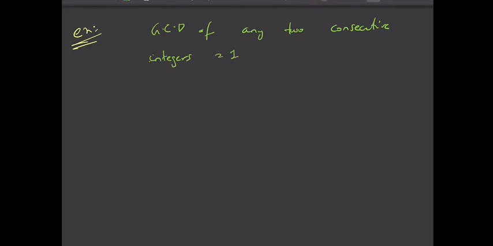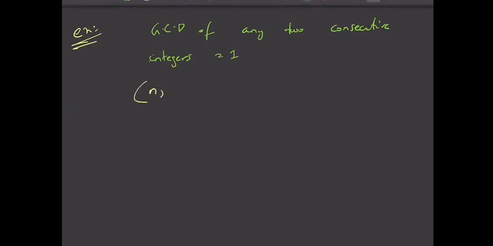Next, let us discuss some examples on this. Say I ask you to find the GCD of any two consecutive integers. It is 1, right? Why?